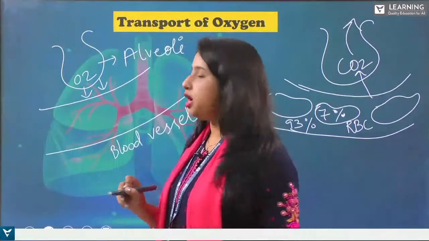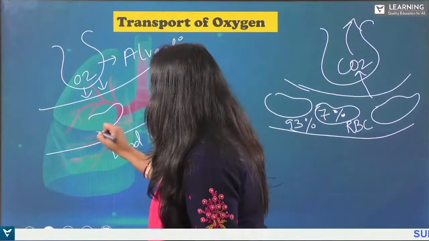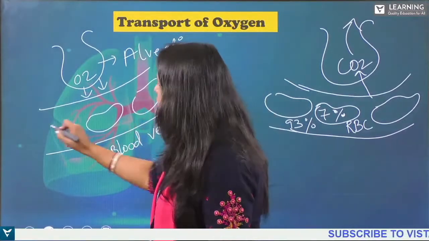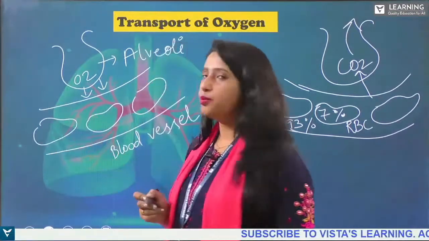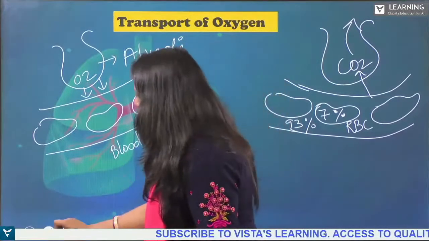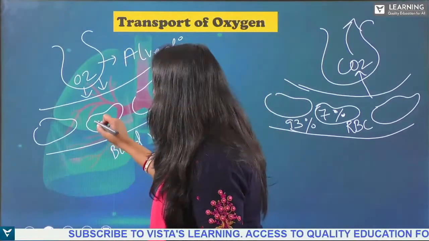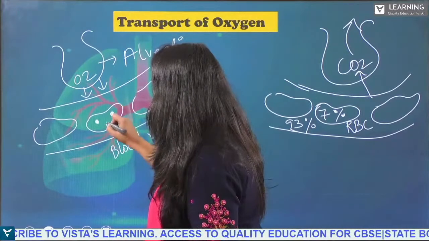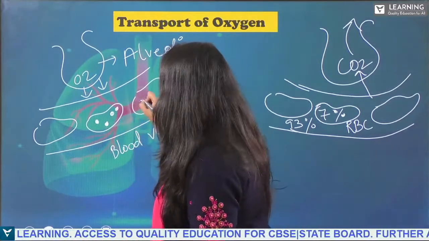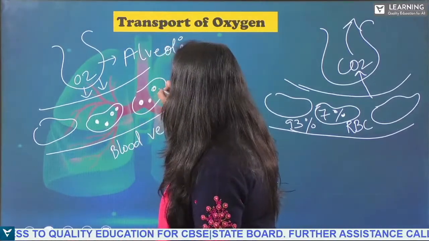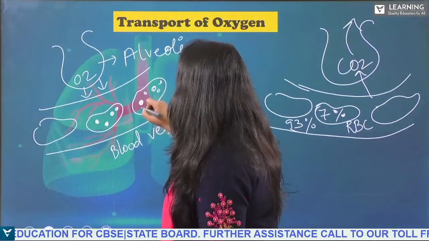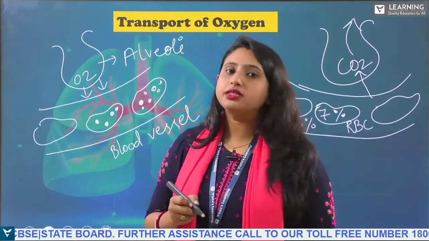All right. Now, as you know, in the blood vessel, RBC cells are present. Along with the RBC cell, there are some pigments present, some molecules. What are these? These are known as the red color pigment, that is hemoglobin.